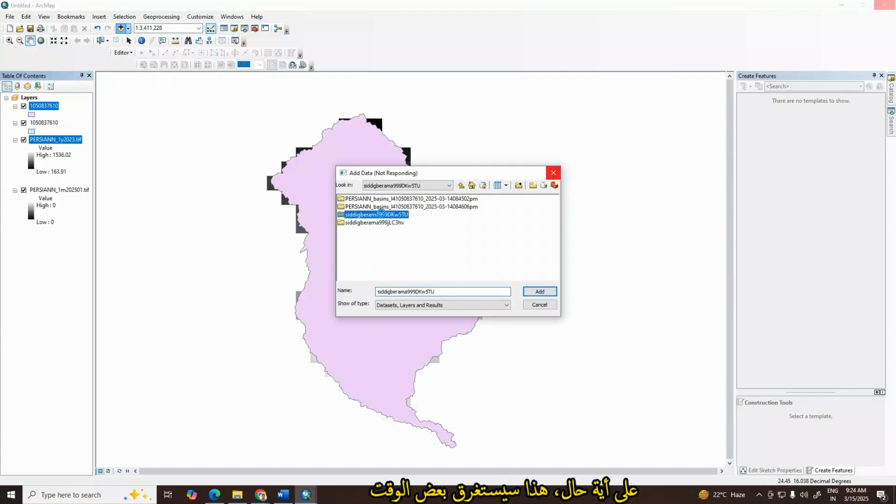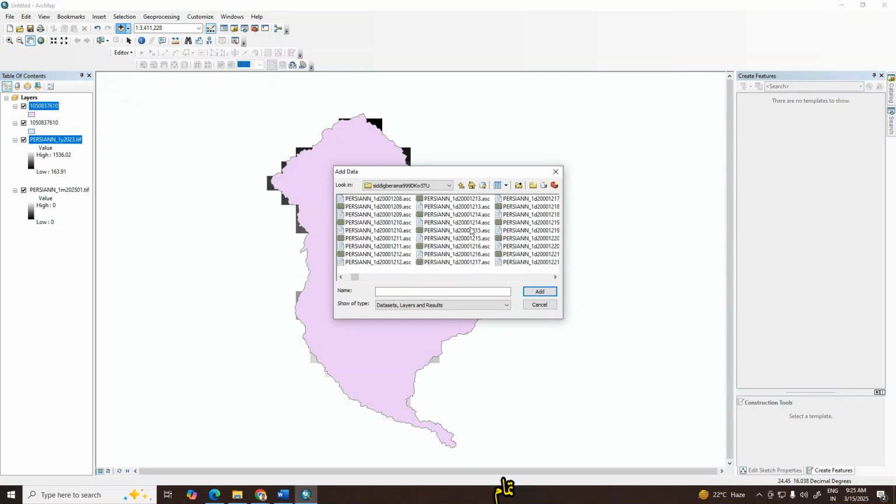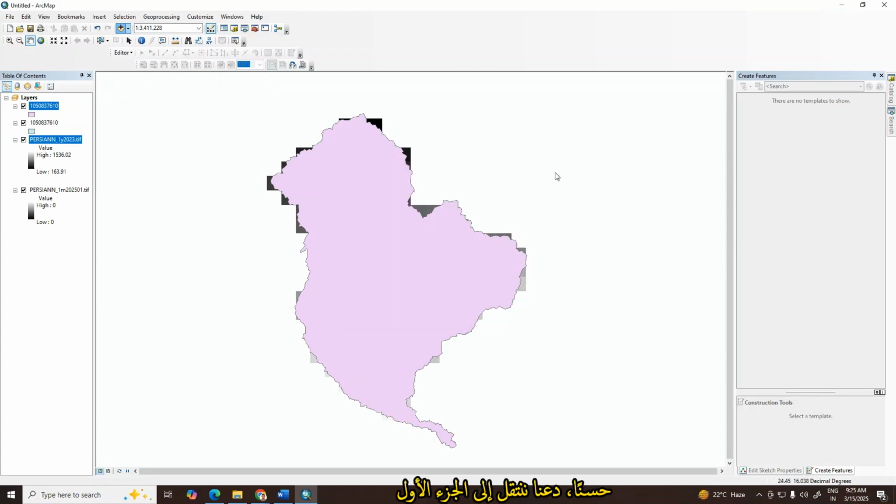Okay, anyway, this will take time. Let's close it. This is daily data, so we have a large amount of data in this file, that's why it's lagging. Okay, no need to open all of these. Let's just show you one sample here. Okay, let's navigate to the first one. Let's close this one.